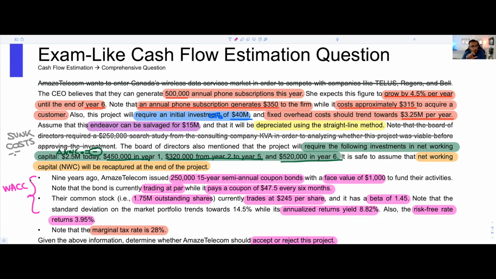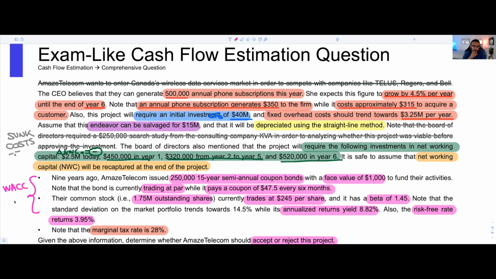So these 2 bullet points are made for you to solve for the cost of capital of the firm. And we're going to do that using the WACC formula. The WACC formula is important because we need to find a few things. You need to find the cost of equity, the cost of debt, the market value of debt, and the market value of equity. And with that, you're going to be able to solve for the cost of capital.